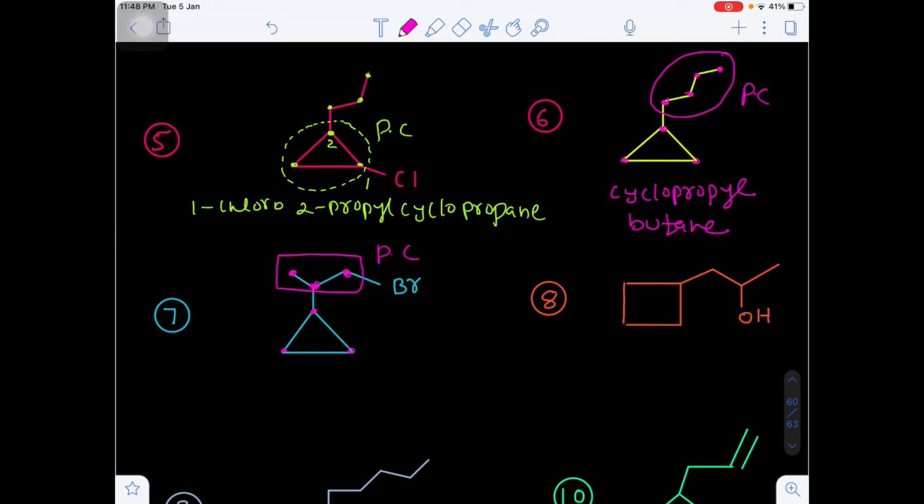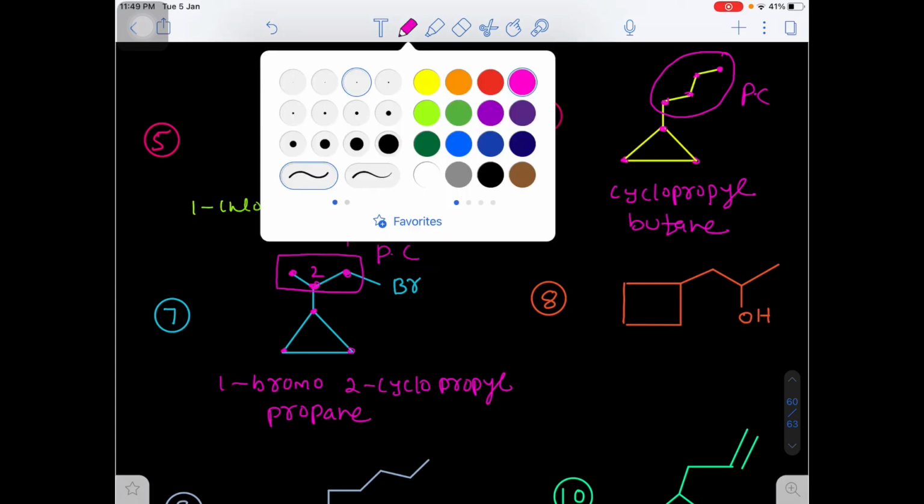Yes or no? Now here you see this will be the first carbon, this will be the second carbon. Are you getting my point? On the first carbon, bromo. On the second carbon, cyclopropyl. These are the two substitutions. 1-bromo, 2-cyclopropyl propane is the IUPAC name. Okay. Now come to the next example.